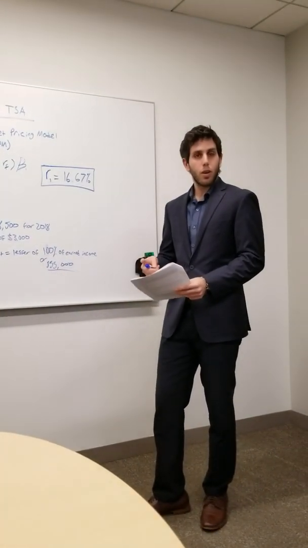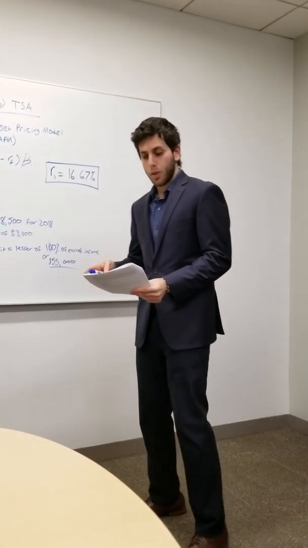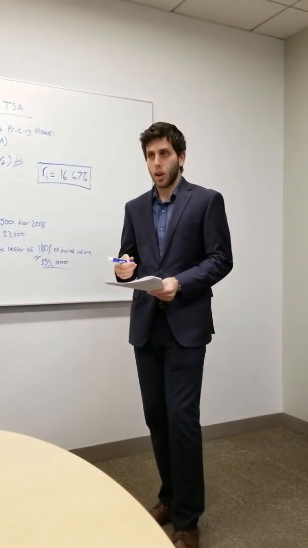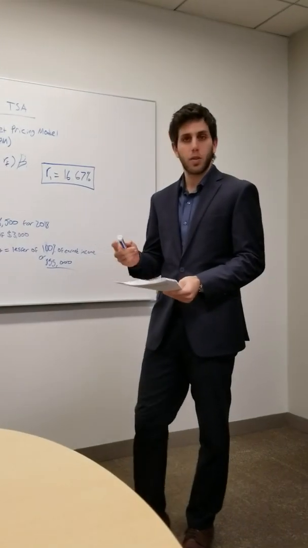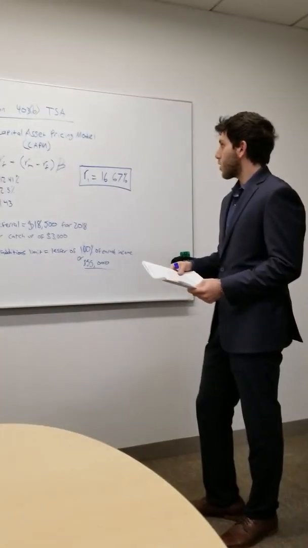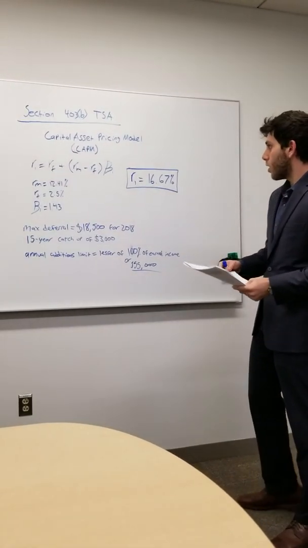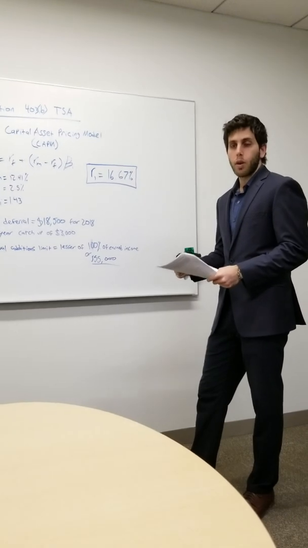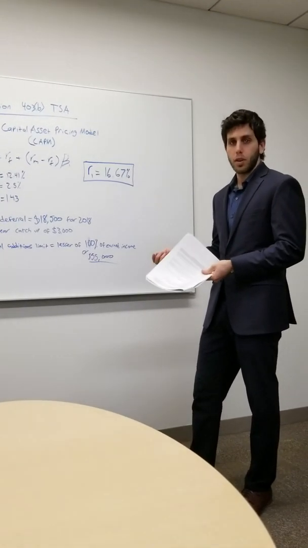Right now, we're just going to be going over two parts of it that I have highlighted for further review. First, Mrs. Salazar, we're going to be talking about your Section 403(b) TSA. You had asked me about the capital asset pricing model and how the performance of your TSA is doing relative to what it should be performing given its risk.